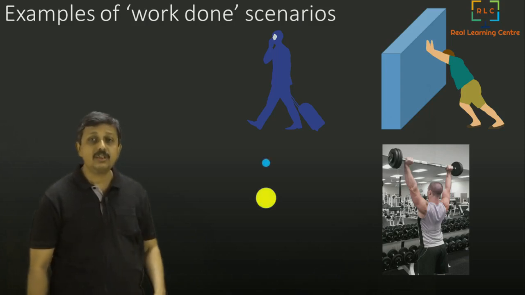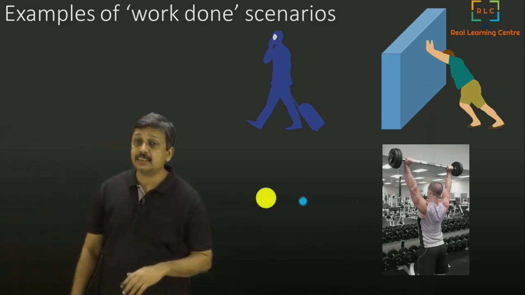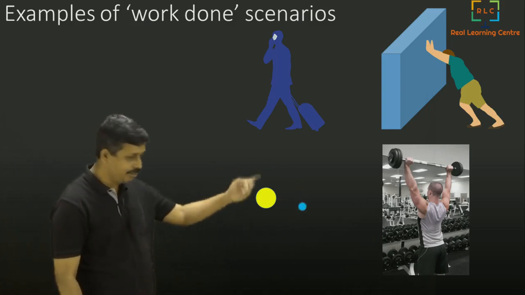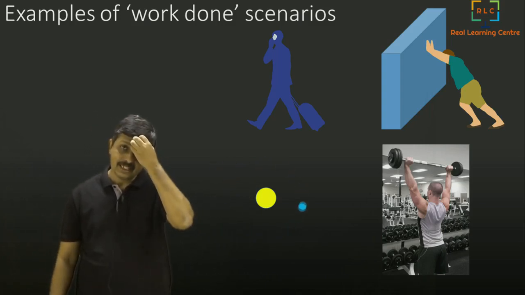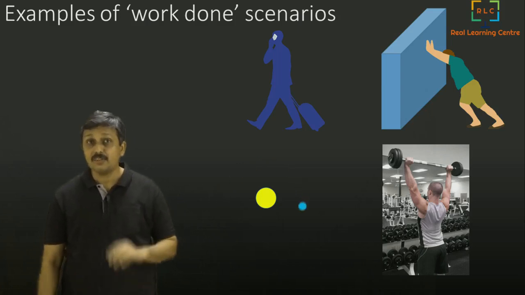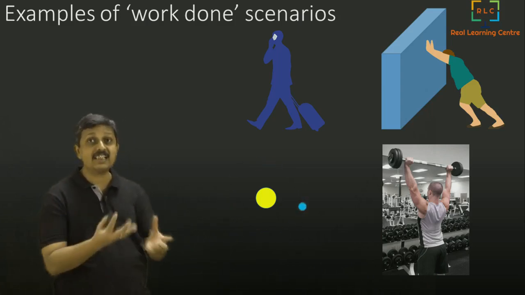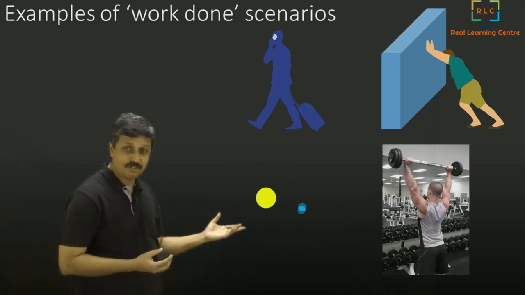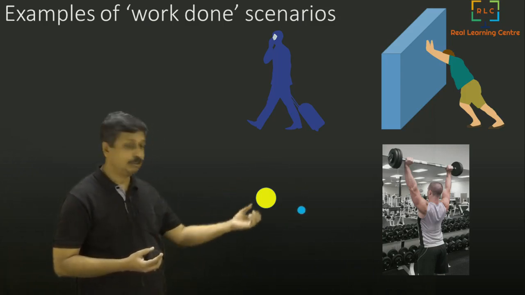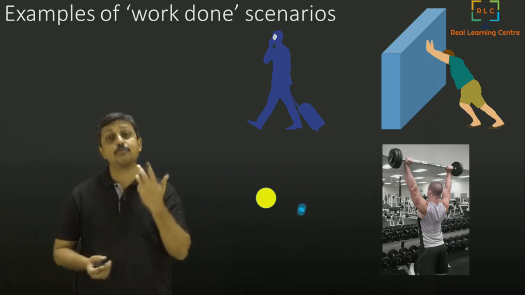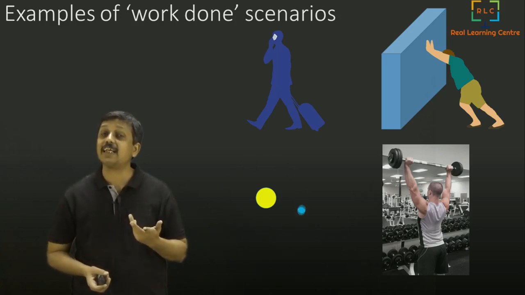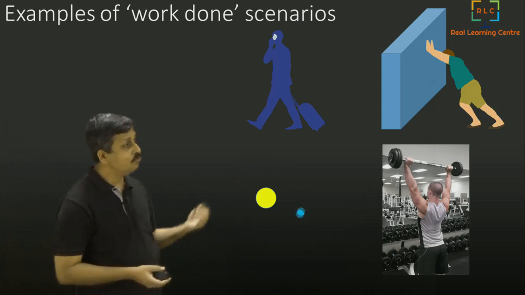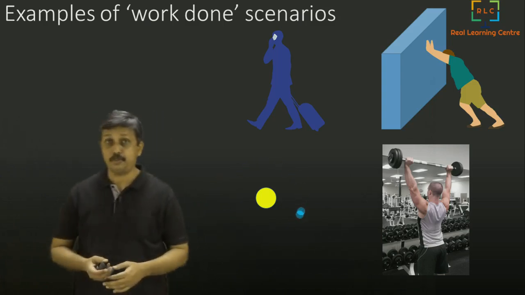Let's look at the scenario of Earth going around the Sun. When Earth is going around the Sun, there is a force. The force need not always be a contact force. The force can be any kind of force, here gravitational force. Gravitational force is pulling the Earth and Earth is moving. So can we now say that the work done by the gravitational force is equal to force into displacement at any point in time?